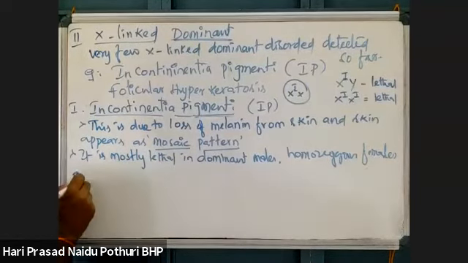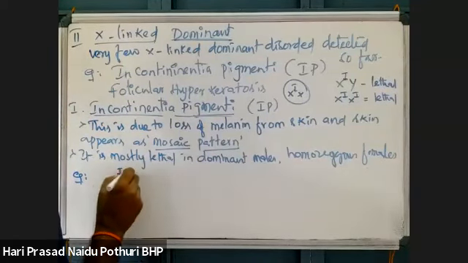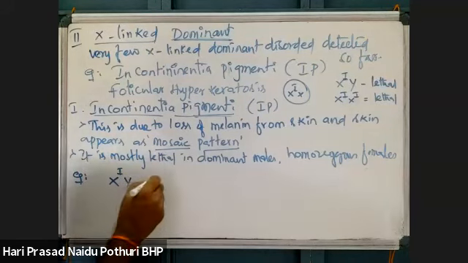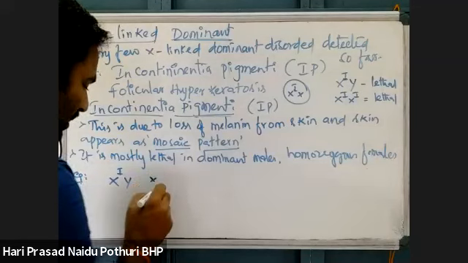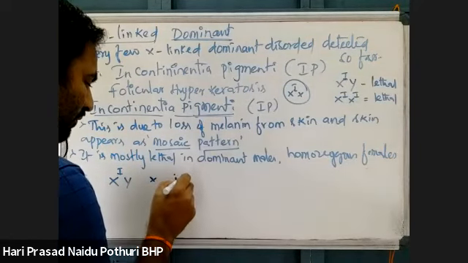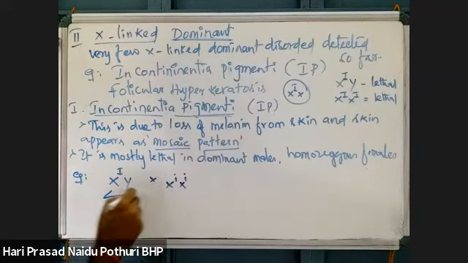Suppose we take an example. Father is dominant, father is IP. Mother is recessive, which we write with a small i: X small i, X small i. Now what is possible here?